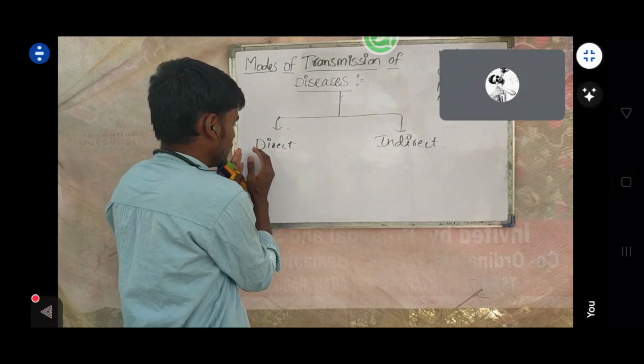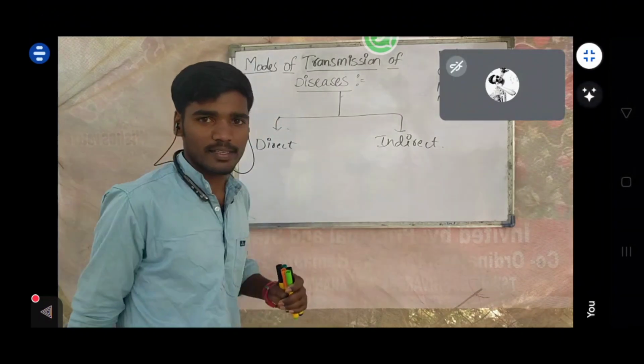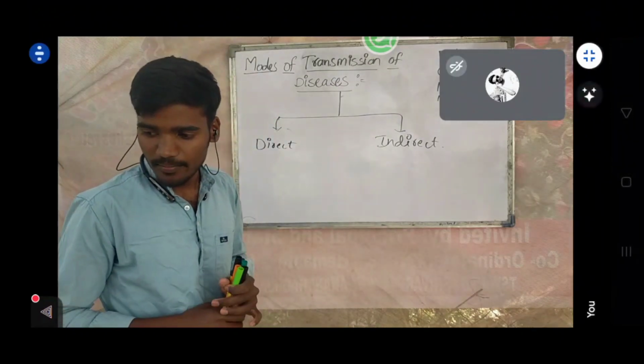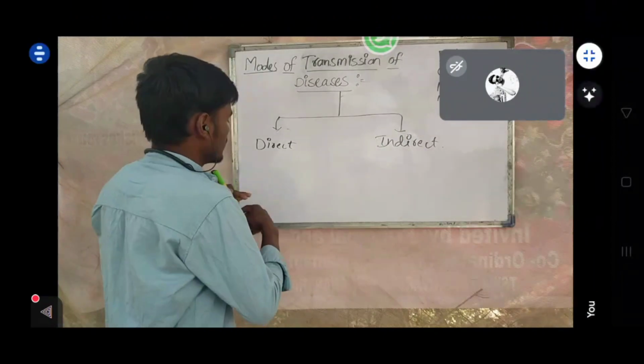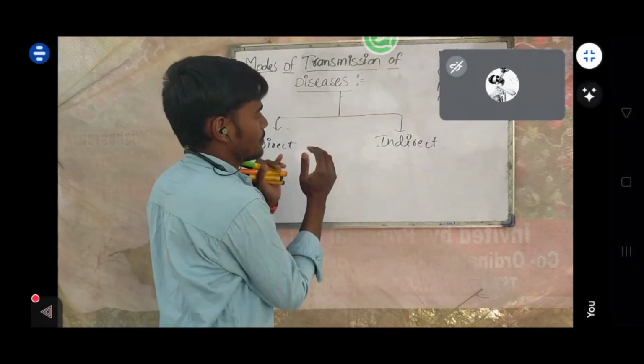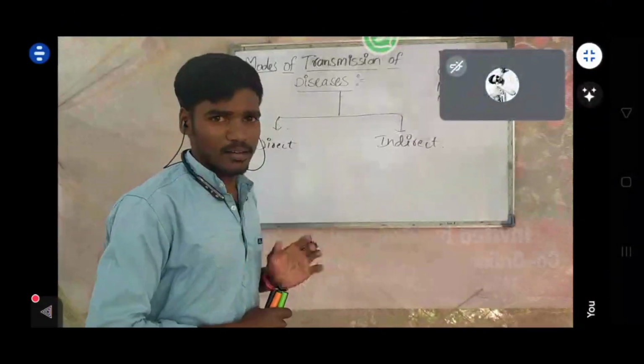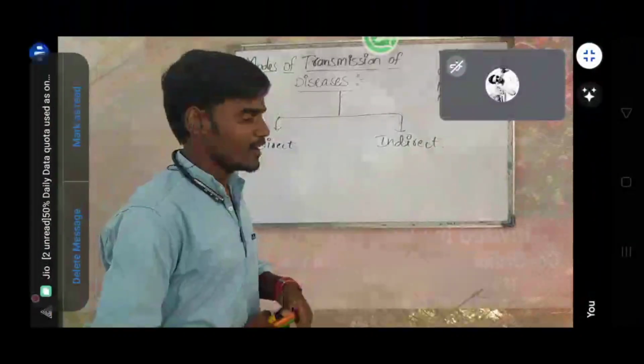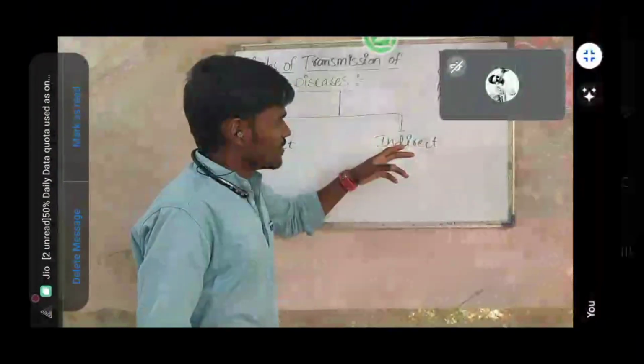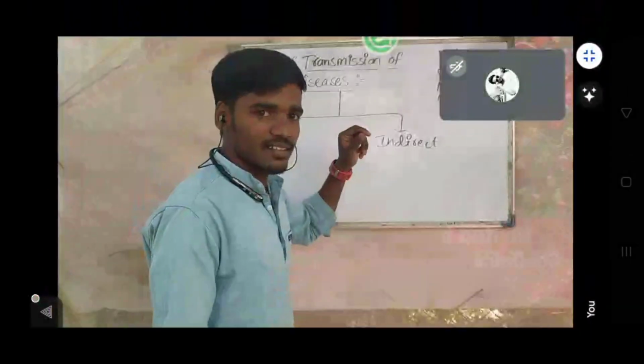Or we can say from the infected person to another person, or the infected animal to another animal, or infected plant to another plant. Am I right? Can you hear me?